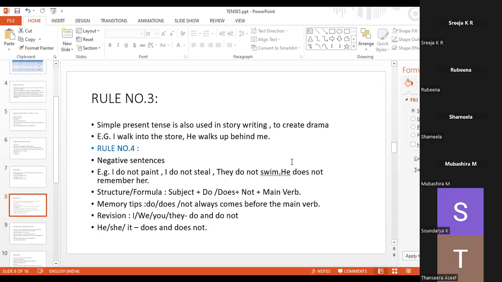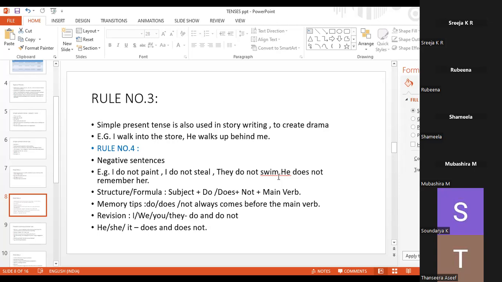So, for example, I do paint. If we see a sentence, I do paint, that is simple present tense. So when we add the word not, then it becomes a negative sentence. I hope you get it. In order to make a positive sentence into a negative sentence, we have to add the word. What word is that? Tanshira, can you please tell me?